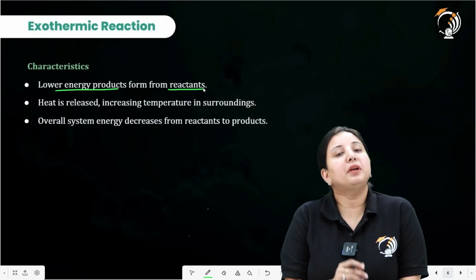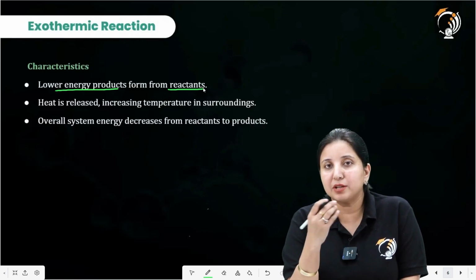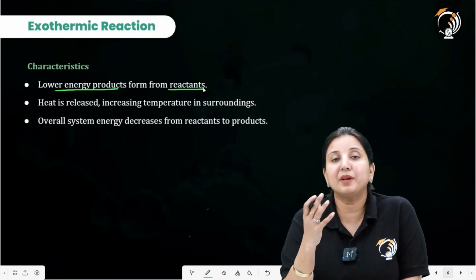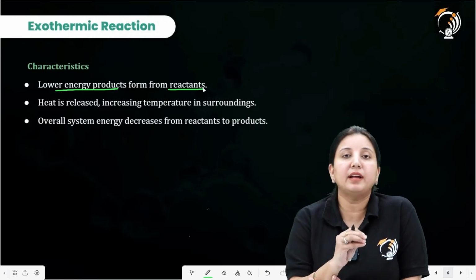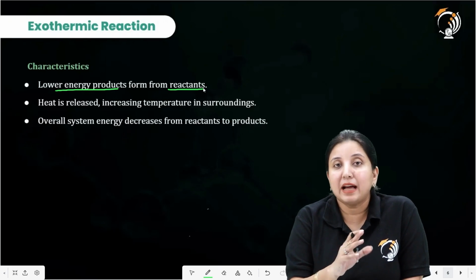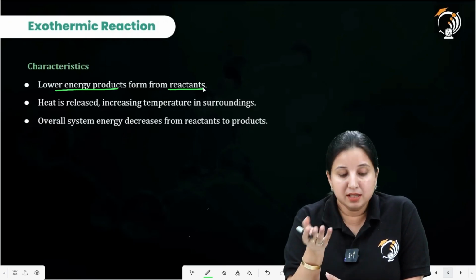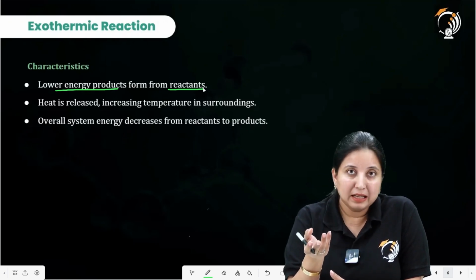When we are talking about the exothermic reaction, for an exothermic reaction to take place, we are not providing it any heat. It means that the energy of the reactant is high. That's why it is able to start on its own, isn't it?